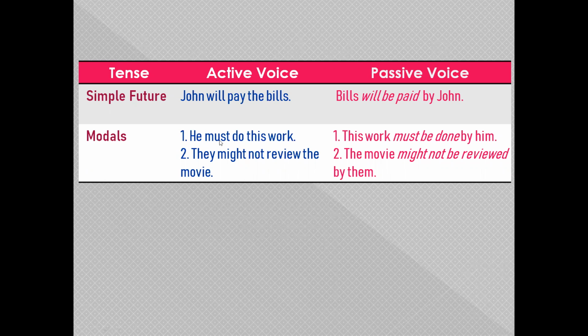Similarly, if a sentence has modal verbs in it, how do we change it? He must do this work. Here the subject is he and the object is work. So the object will become the subject and the subject will become the object. Because we have the modal verb must over here, when you change it into passive voice, we will add be along with must and then the third form of the verb. As I have told you in the previous video also, when you change a sentence into passive voice, we always make use of the third form of the verb. So the sentence will be, this work must be done by him.